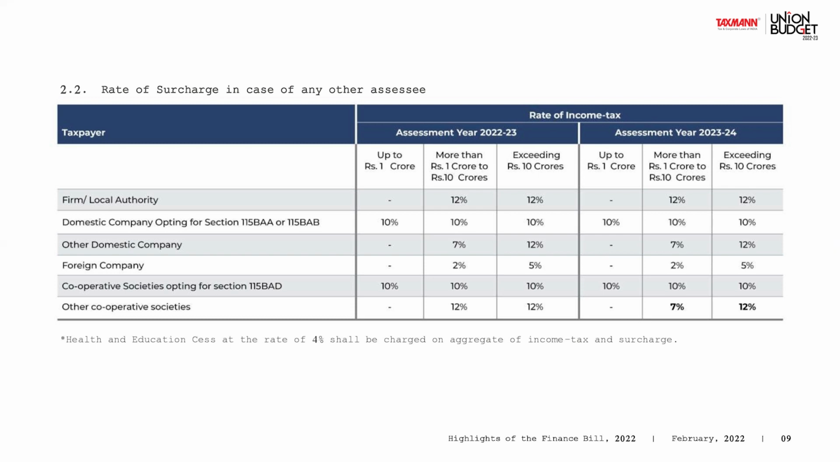But here is what the change is. Earlier, there was a surcharge of 12% when the income crossed 1 crore. But now, if the income crosses 1 crore but is up to 10 crore, the surcharge is 7%. But if income is more than 10 crores, the surcharge is 12%. So, on all this tax and surcharge in aggregate, health and education cess is applicable across assessees, irrespective of the regime they follow, at a rate of 4%.